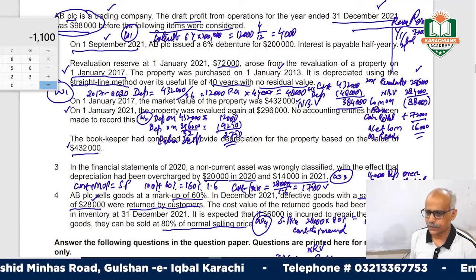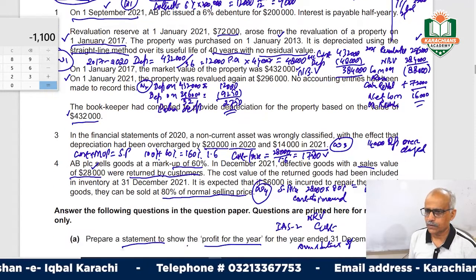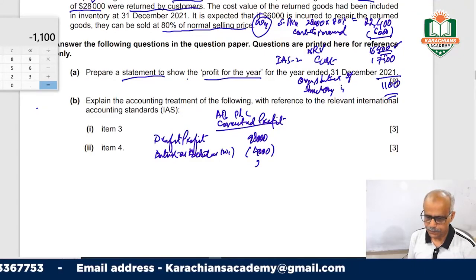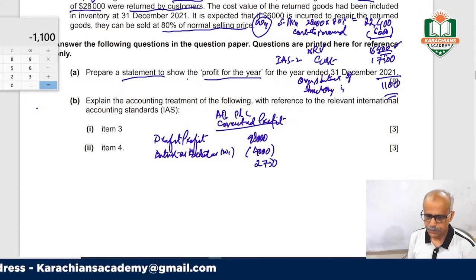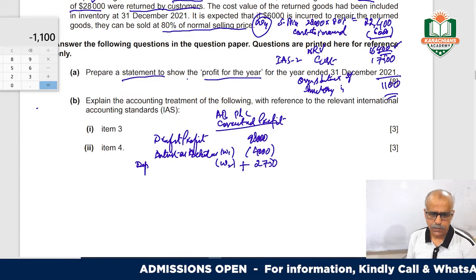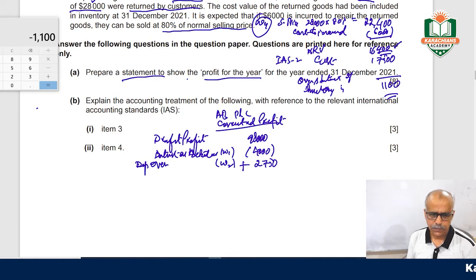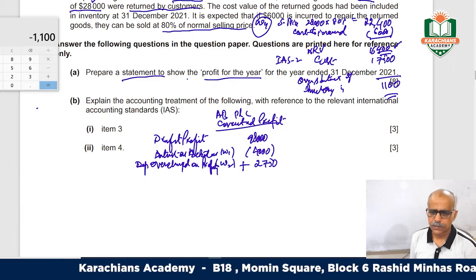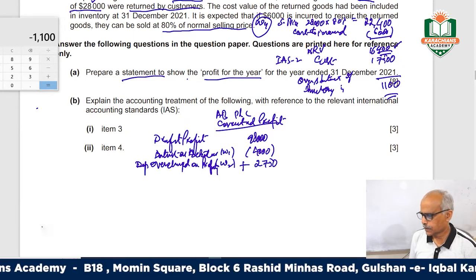Now you have to increase it, 2,750. Working note number 2: depreciation overcharged on property, right? Then move on.